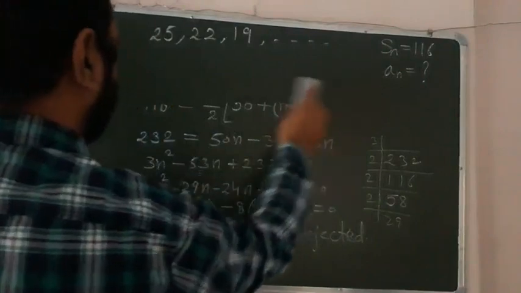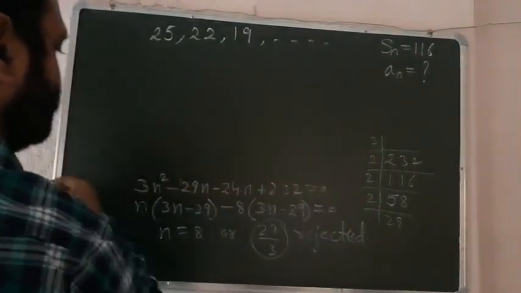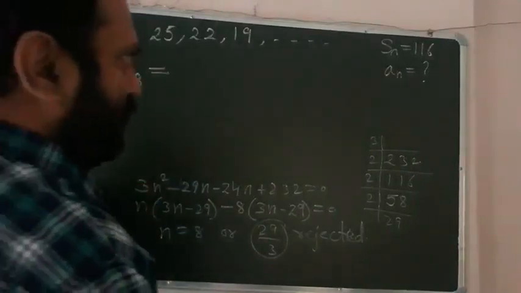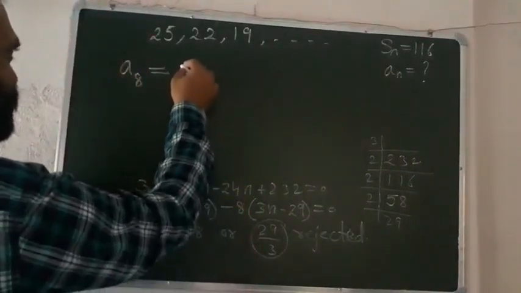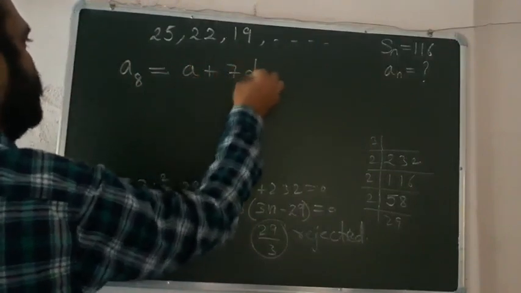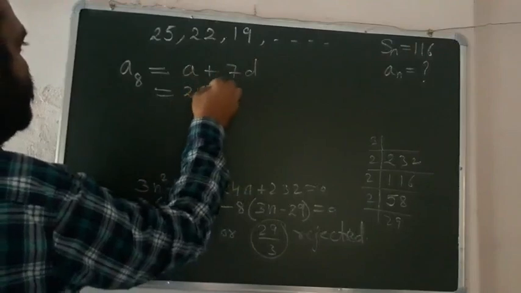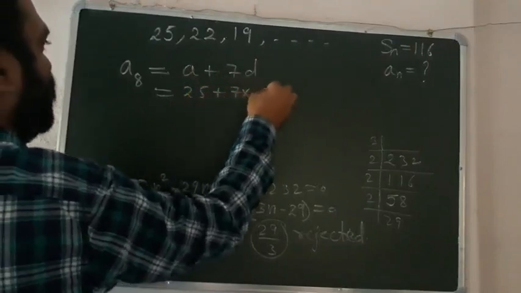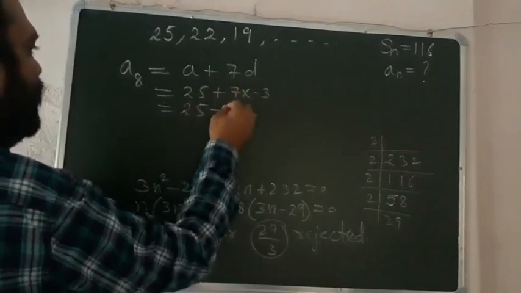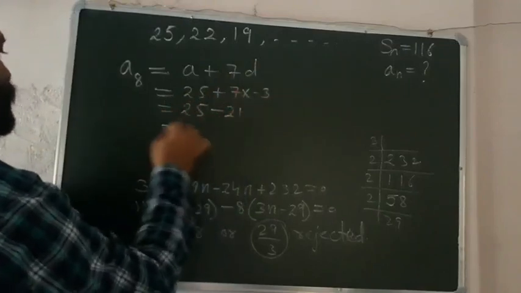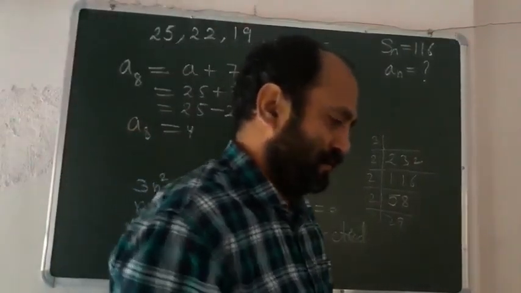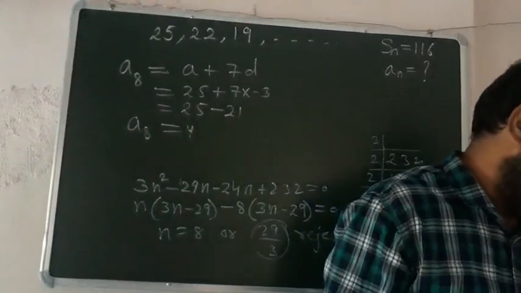To find a8, it is very easy. a8 is equal to a plus 7d. So the value is 25 plus 7 into d, which is minus 3, so 25 minus 21 is equal to 4. So 4 is the right answer. 4 is the last term of this sequence, right?